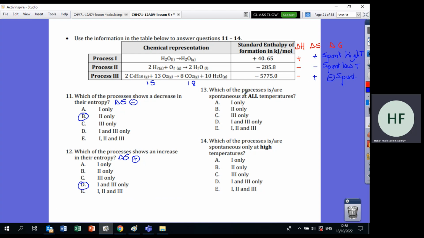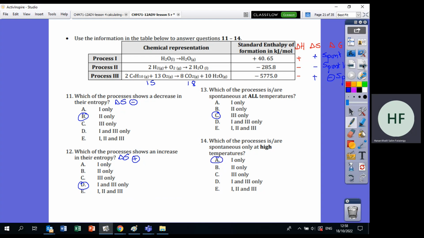Which process is spontaneous at all temperatures? Meaning always spontaneous, this process, which is 3. Which is spontaneous only at high temperature? At high temperature, the first one, process 1. Okay, now I'll give you another question, you try it by yourselves.